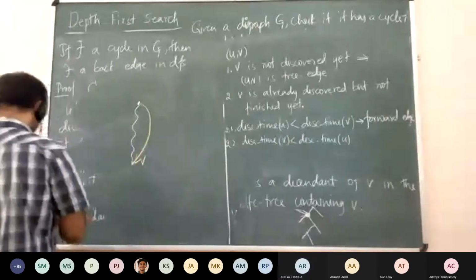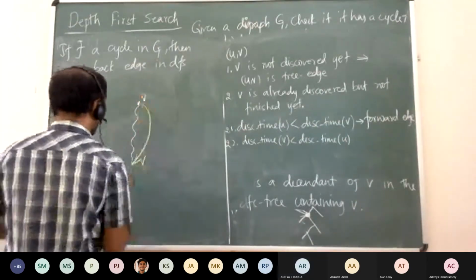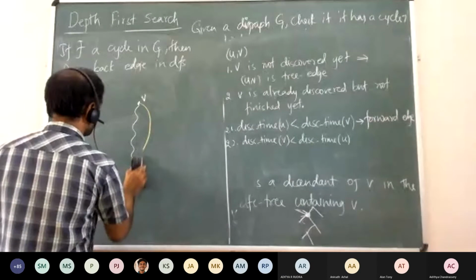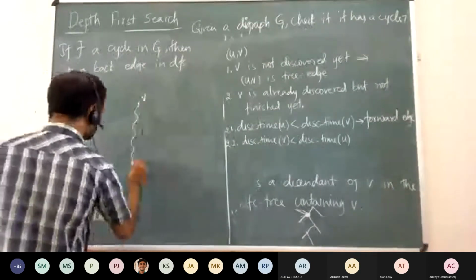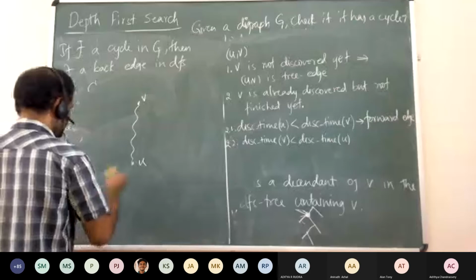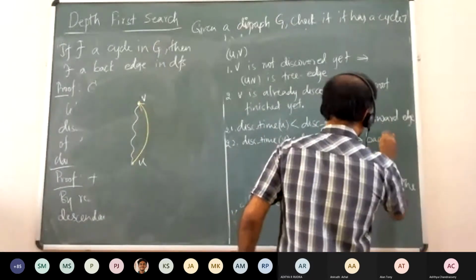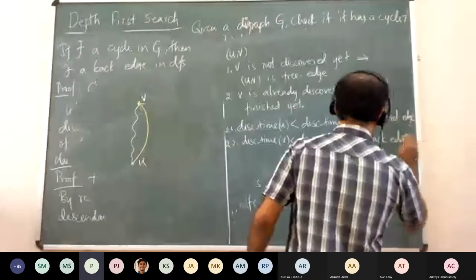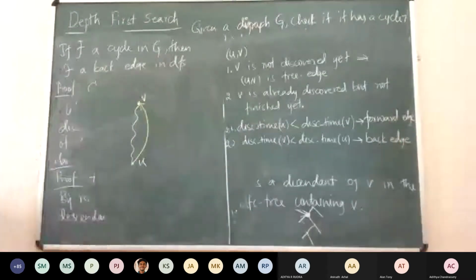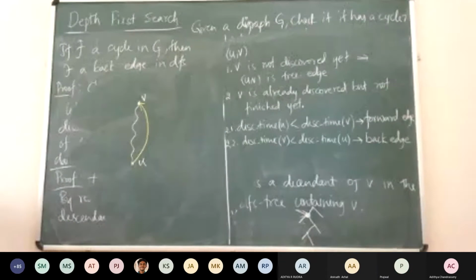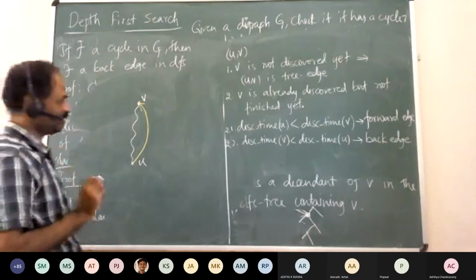So this is V and this is U. There is an edge from U to V. Right? So V is definitely a descendant. Now it's a back edge. Yes. Good. It can be cross edge also. Oh, okay. So can it be cross edge or will it only be back edge? Both have not finished. Okay, that is important. Both have not finished. Right?